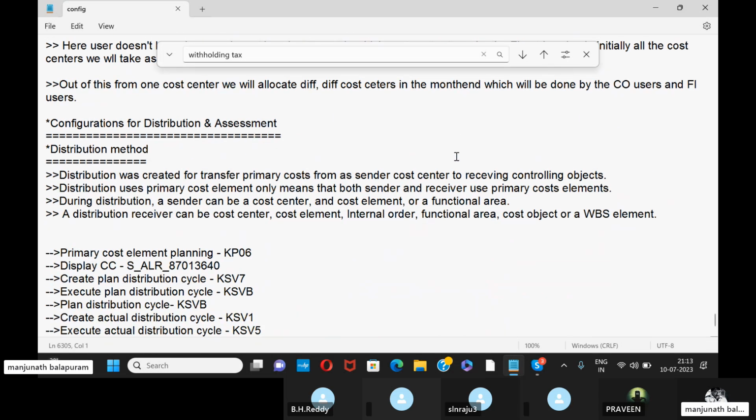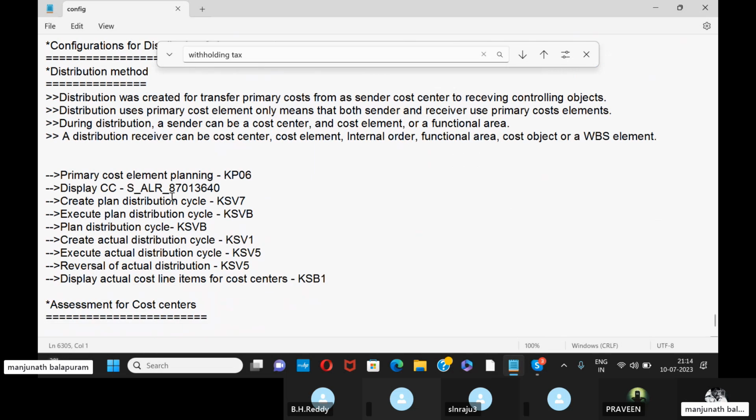Next, configuration and distribution. Distribution is already explained, so that one I have written here. These are the T codes. For primary cost element planning, we need to use T code KP06. To display the cost center reports, we need to execute report S_ALR_87013640. And next, to create a plan distribution cycle,